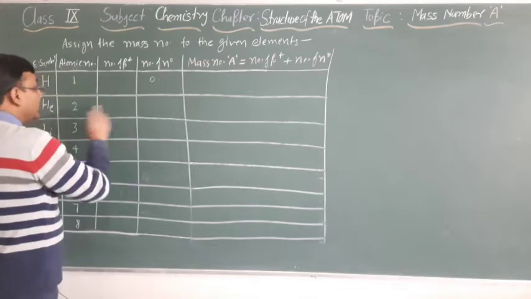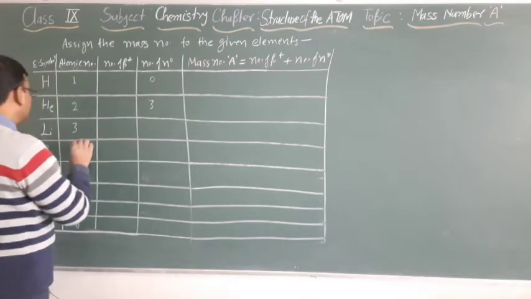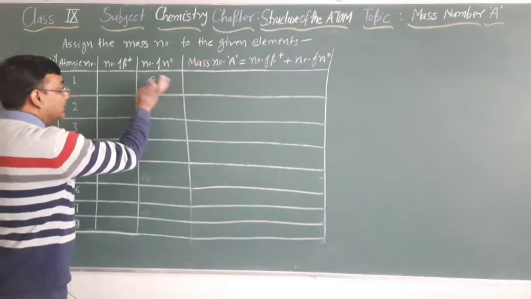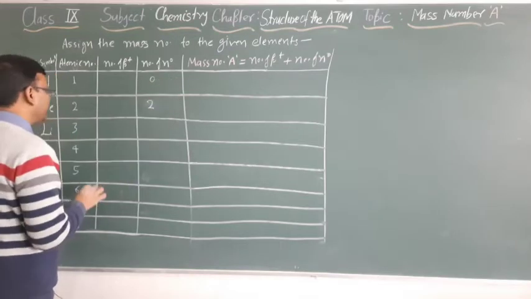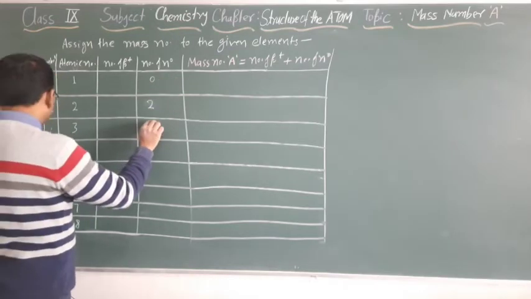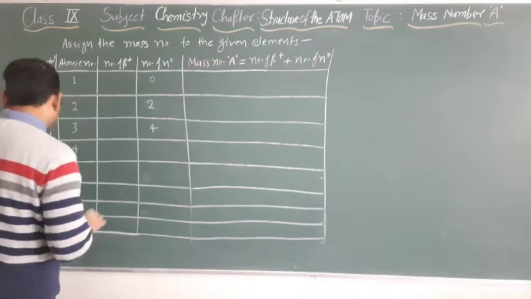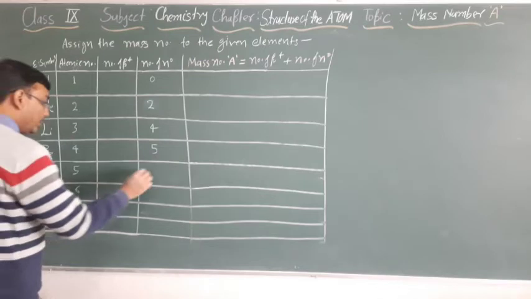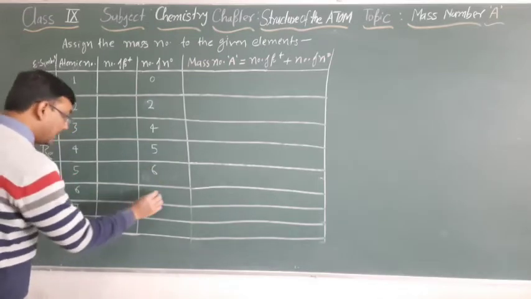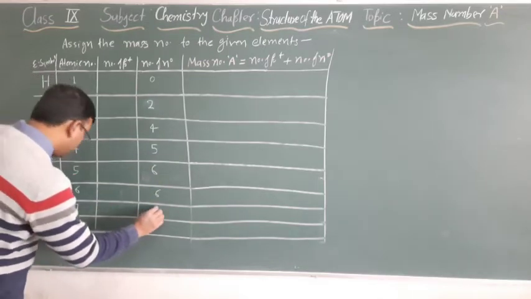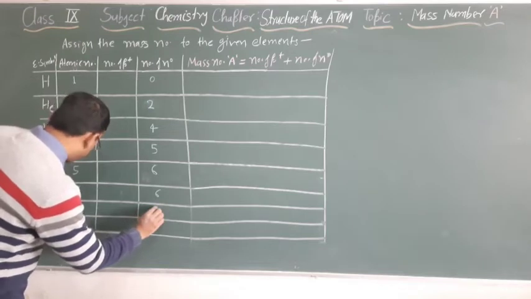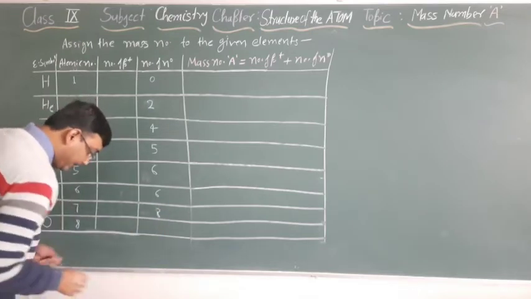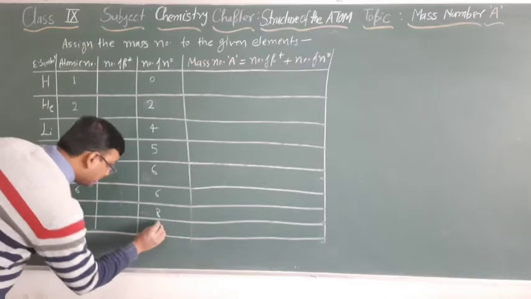Neutrons: hydrogen 0, helium 2, lithium 4, beryllium 5, boron 6, carbon 6, nitrogen 8 and oxygen 8.